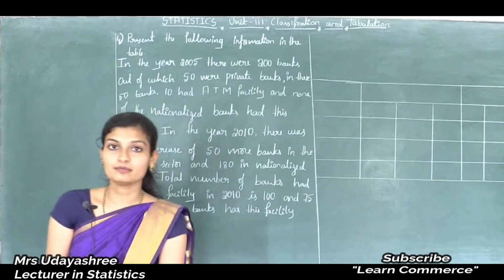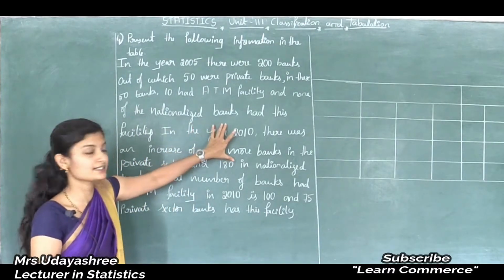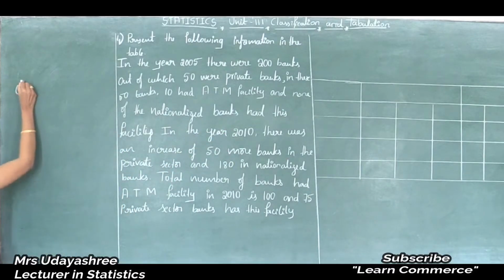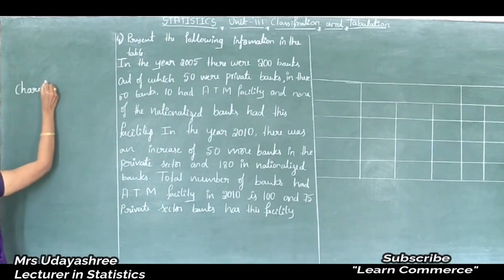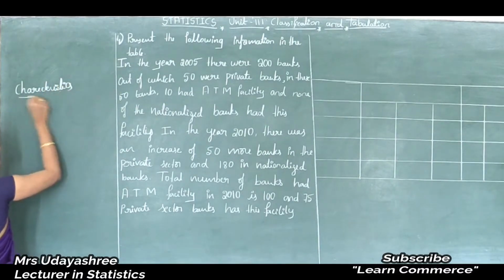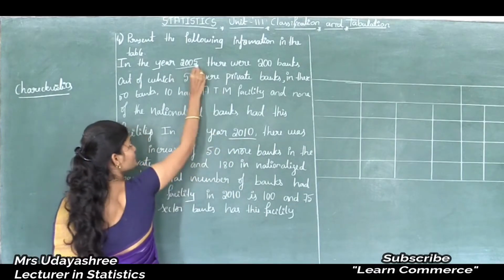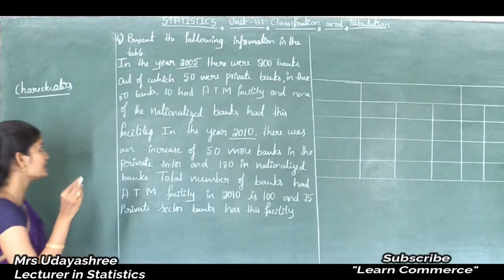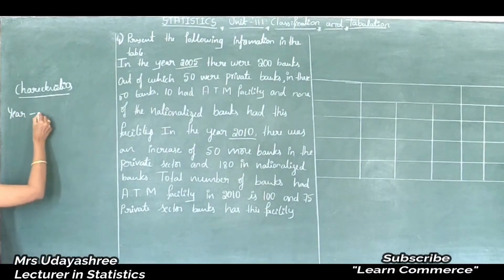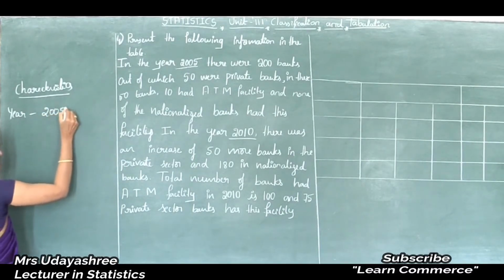See here, before tabulating the information, let us see what characteristics are given. Two years are given, one is 2010, another one is 2005. So year is one characteristic, and the classified characteristics are 2005 and 2010.